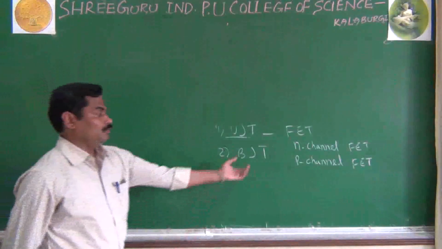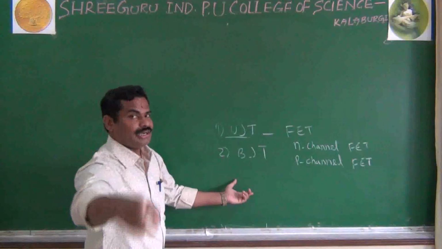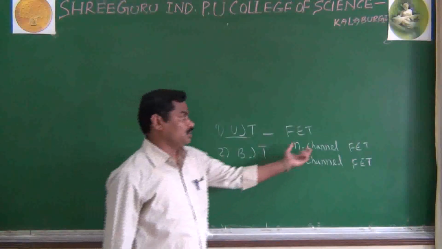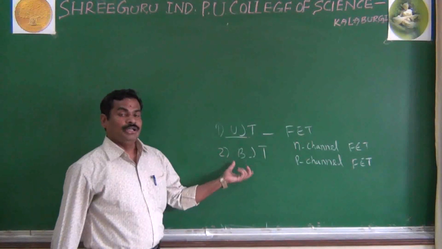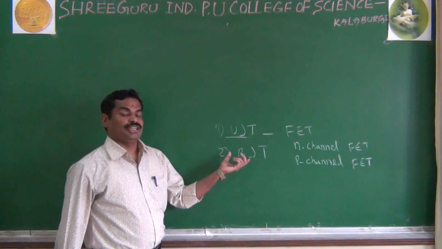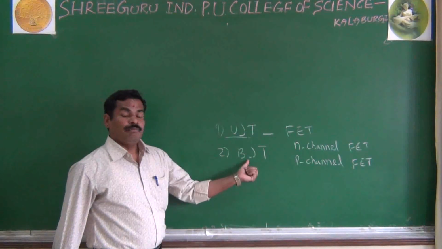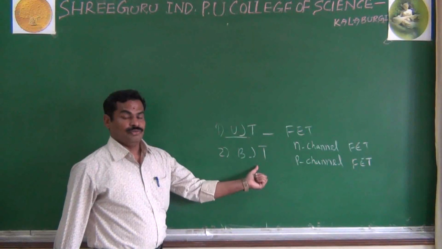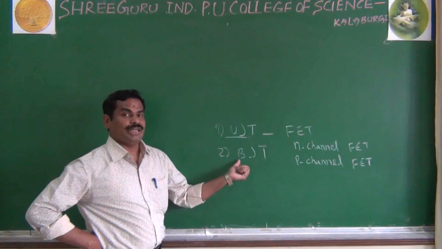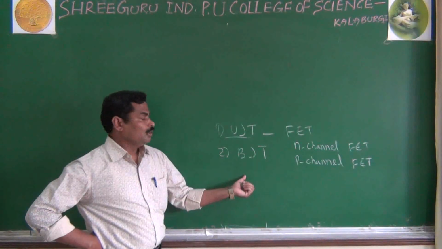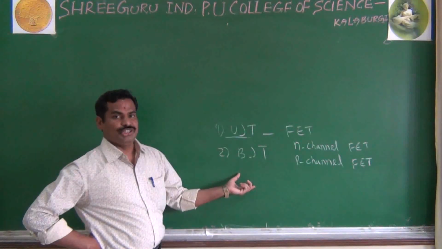But what about BJT? In BJT, the current is because of both electrons as well as holes. Not only because of electrons or holes. It means in your BJT, current is because of both majority carriers as well as minority carriers. That's why it is called a bipolar junction transistor. Why is it called bipolar? Because here current is because of holes as well as electrons. This is the major difference between your UJT and BJT.